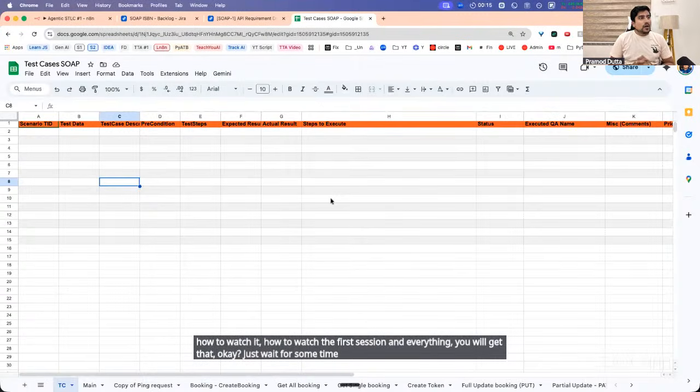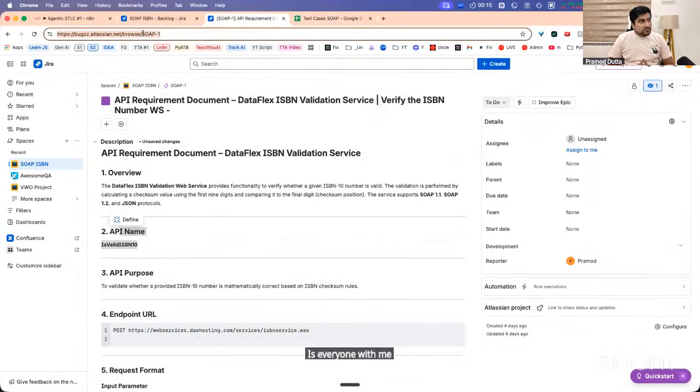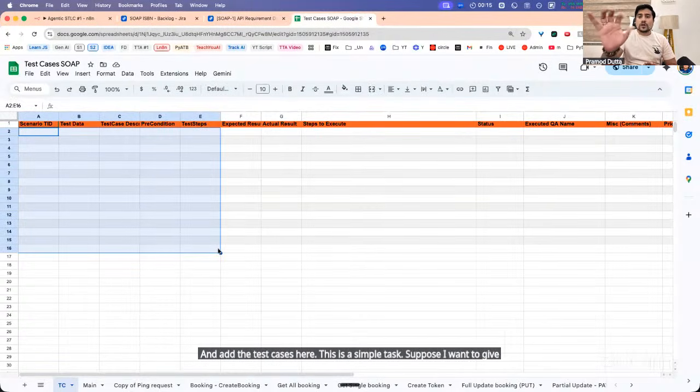What we want to do now is, we have a Jira ticket, which is this. Is everyone with me? Based on this Jira ticket, I want the LLM to create test cases and add the test cases here. This is a simple task. Suppose I want to give it to a junior developer.